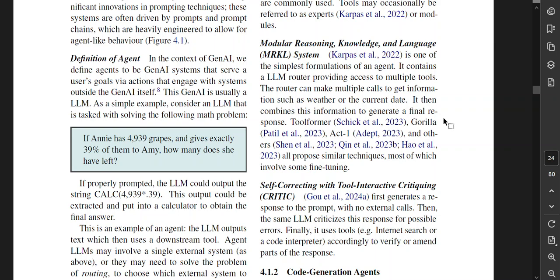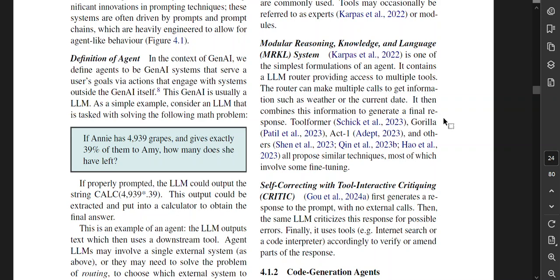Okay. In the context of generative AI, we define agents to be generative AI systems that serve a user's goals via actions that engage with systems outside the generative AI itself. This Gen AI is usually a large language model. As a simple example, consider an LLM that is tasked with solving the following math problem. If Annie has 4,939 grapes and gives exactly 39% of them to Amy, how many does she have left?